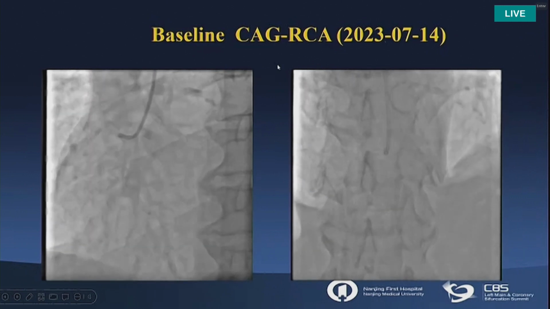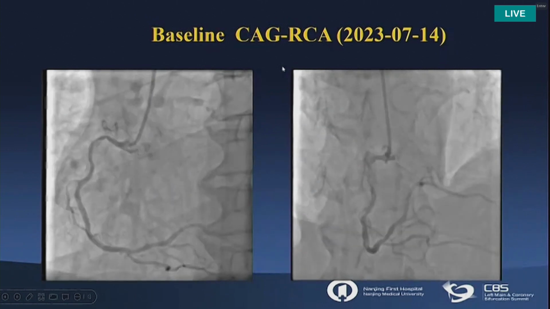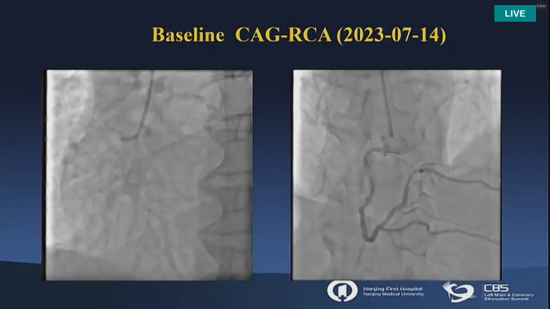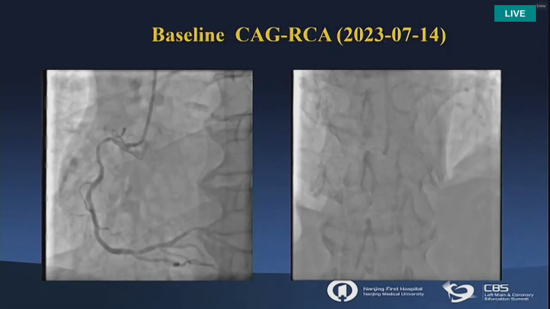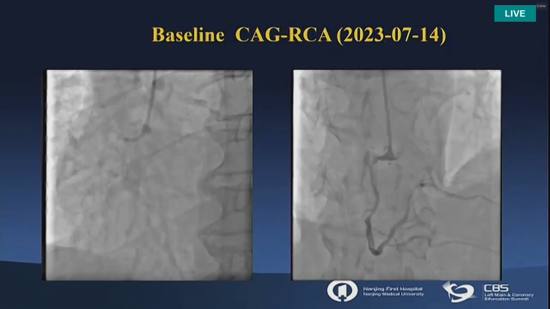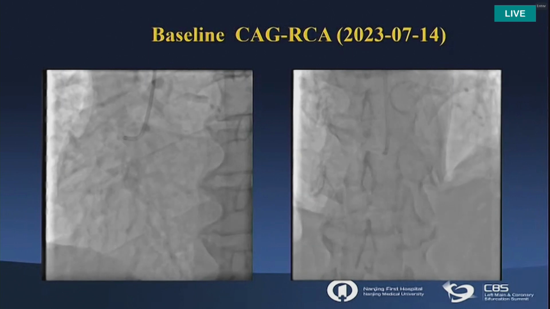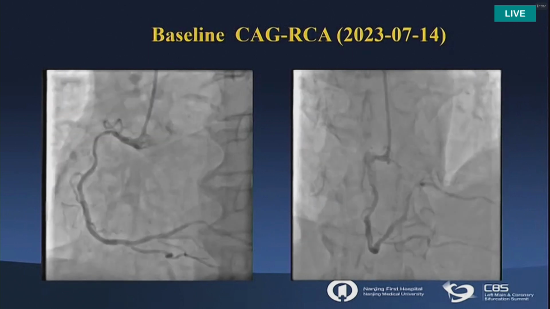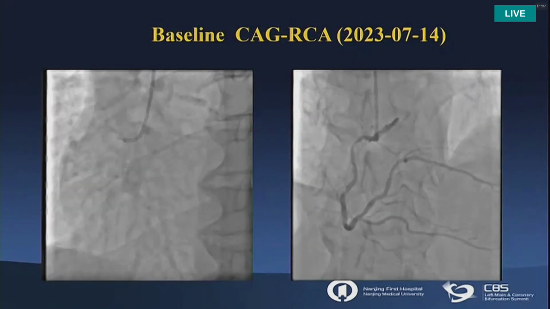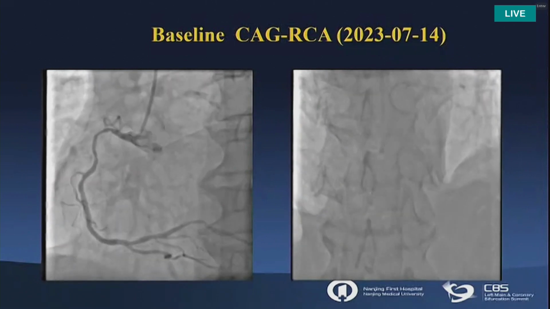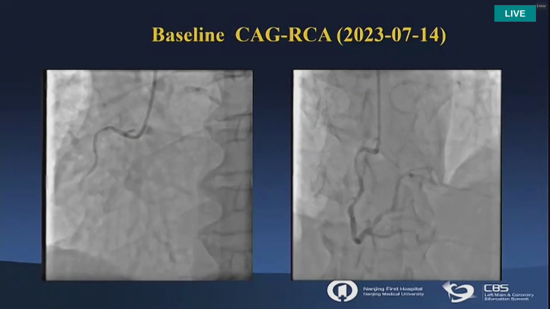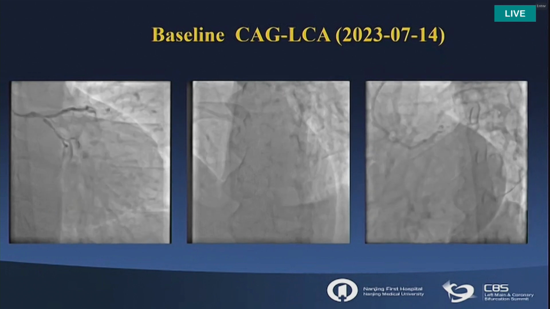Okay, you can see it is right dominant, and you can see the severe stenosis located at the proximal and extended to the middle segment of the RCA. And next, please. In the left coronary angiography, you can very obviously see the distal left main true bifurcating lesion. Next slide.